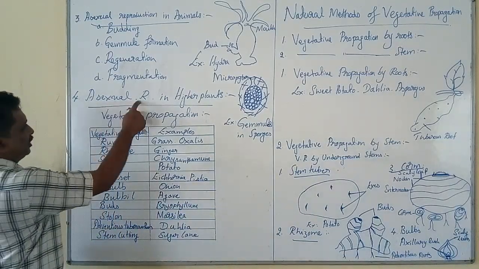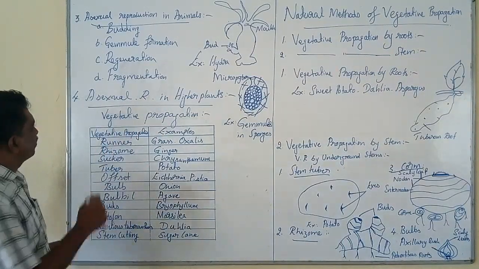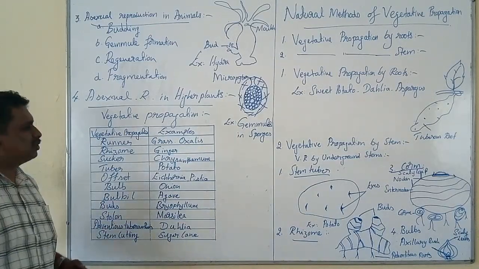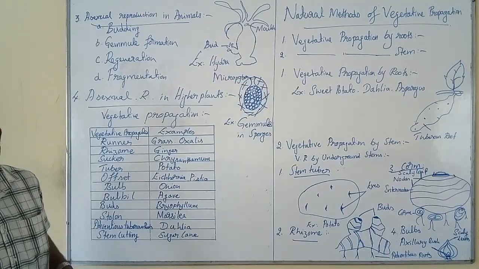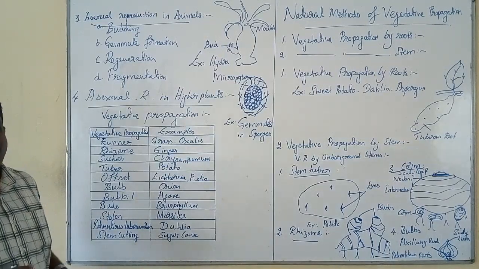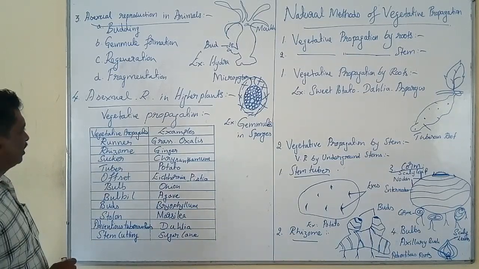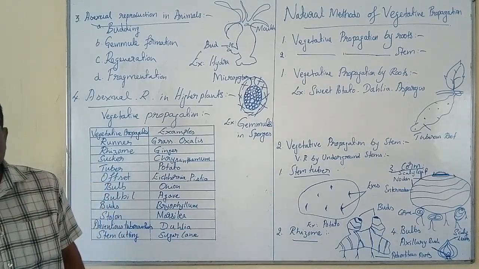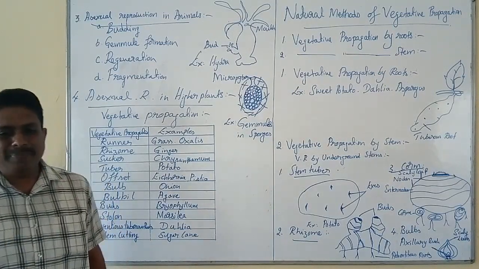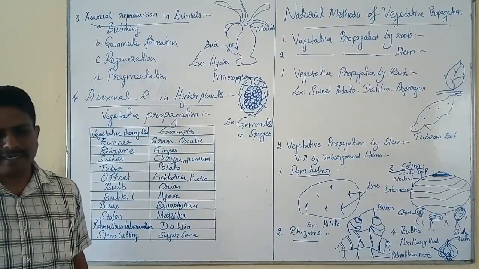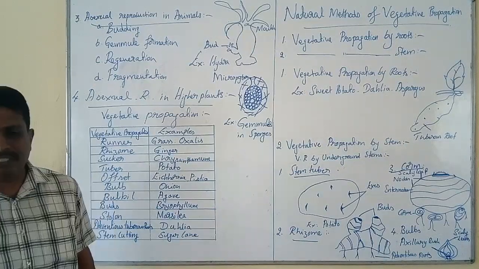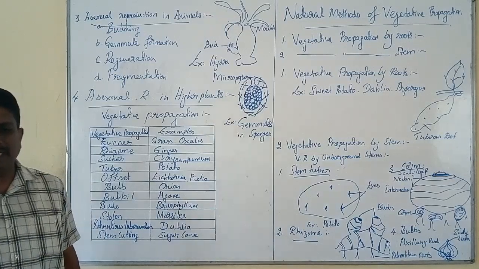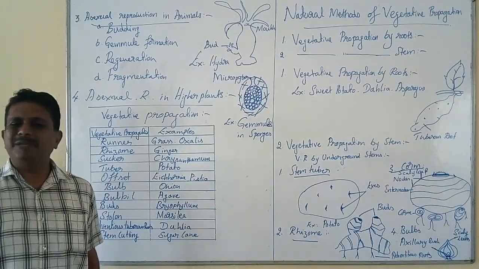The last type is asexual reproduction in higher plants. It is also designated as vegetative propagation or vegetative reproduction. In advanced terminology, vegetative propagation is defined as the process of formation of new plants from vegetative parts such as buds, tubers, rhizomes, etc. You know well that all vegetative or somatic cells are purely diploid in nature.